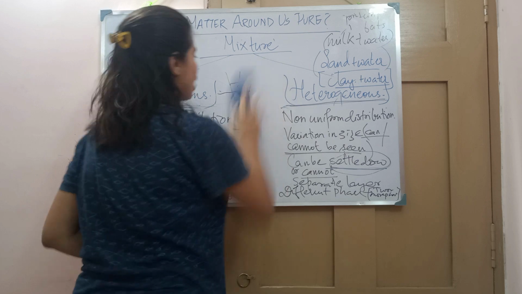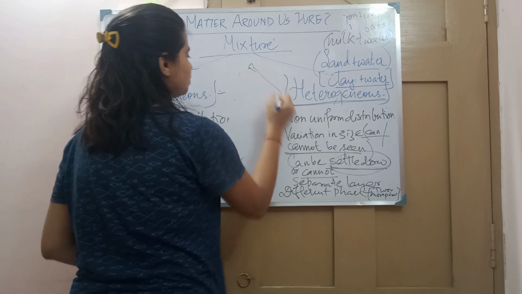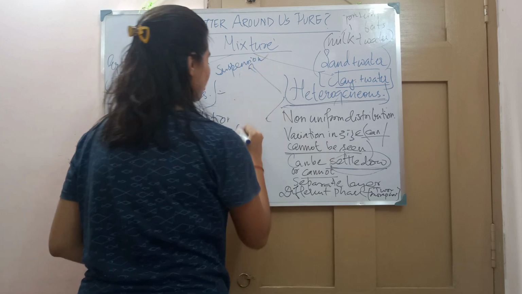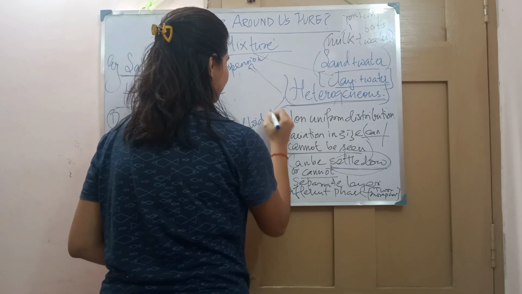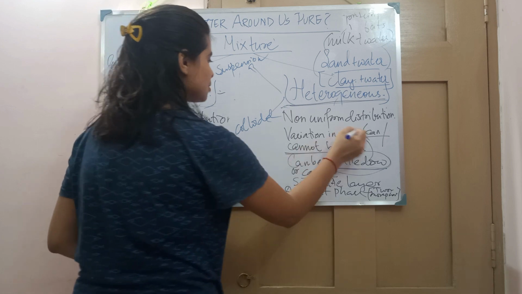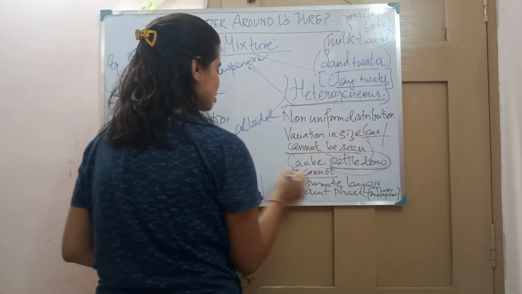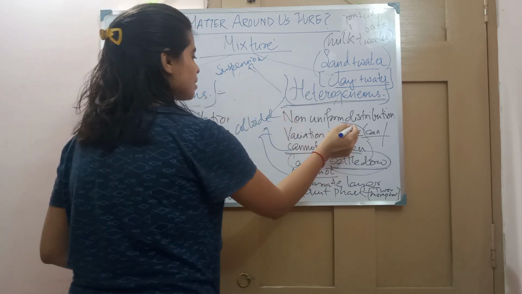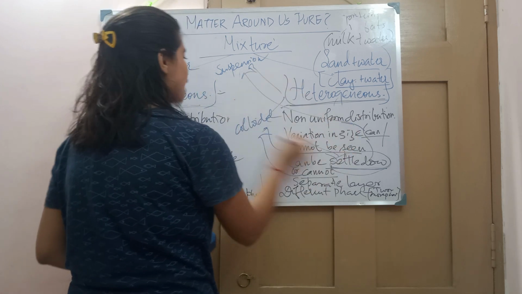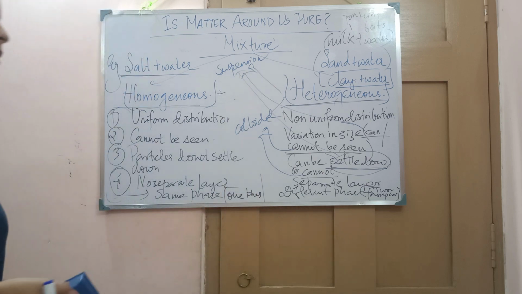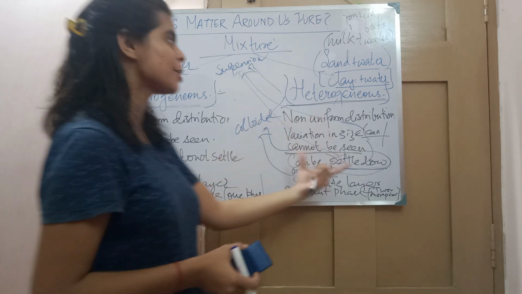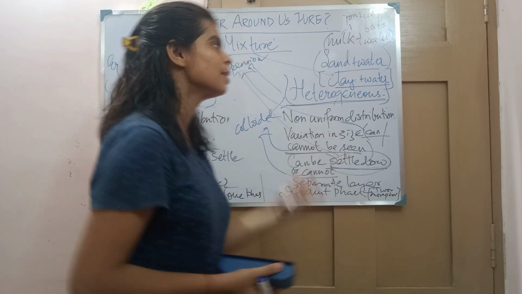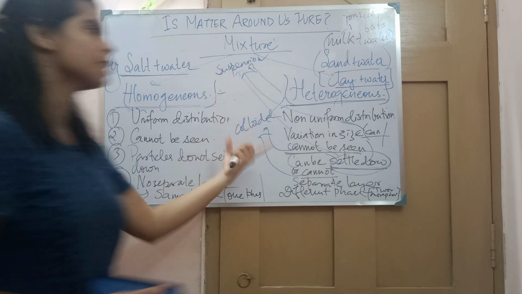It is classified into two, that is suspension and colloidal. Colloidal comes under that which does not settle down and cannot be seen, and suspension comes under that which can be seen and settles down. See, there are variation properties in heterogeneous also. The heterogeneous has been classified, right, into suspension and colloidal.